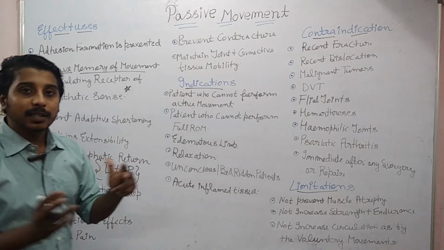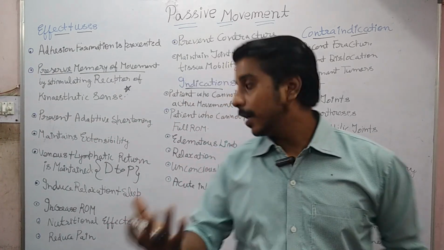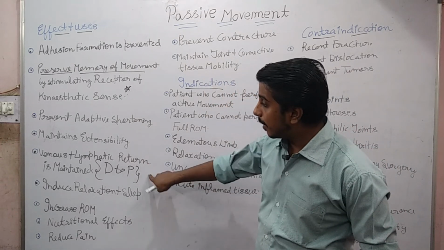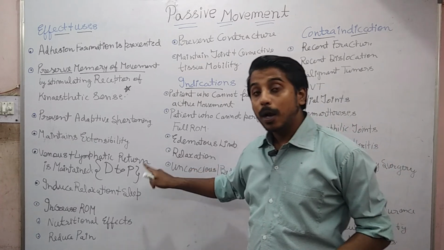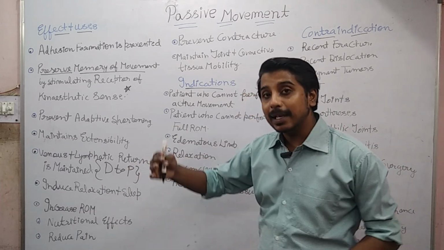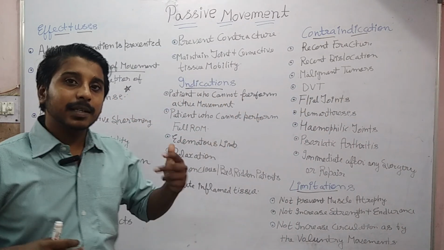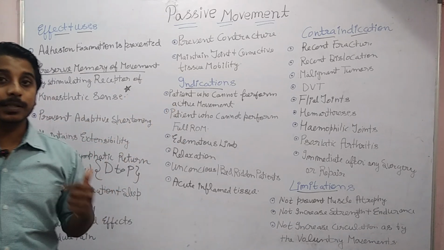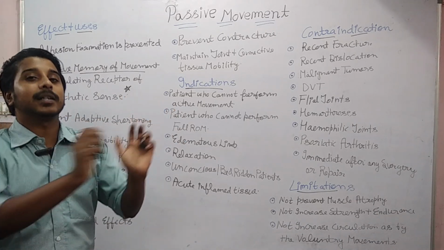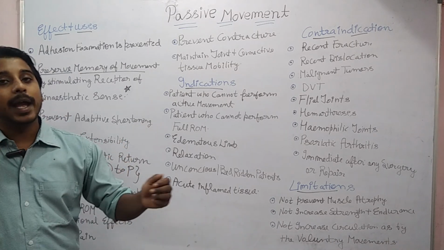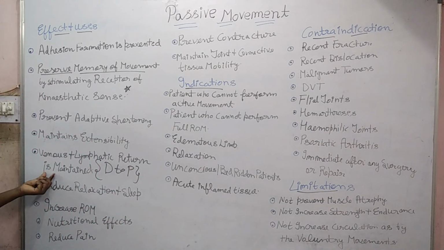The rhythmical and smooth movement at the body joints helps in relaxation and also induces sleep. And here you need to add one more point: to increase the venous as well as lymphatic return, you need to give passive range of motion for many more repetitions, and it should be rhythmical and quite fast, so that there occurs a pumping action of the muscles also, and it can easily push the fluid toward the heart to increase the venous return. Then it also helps in increasing range of motion.